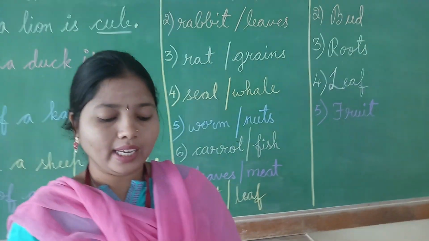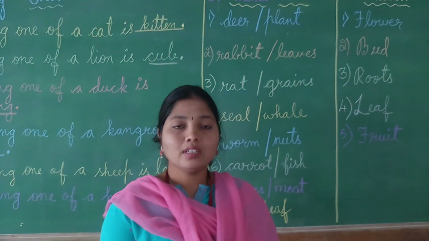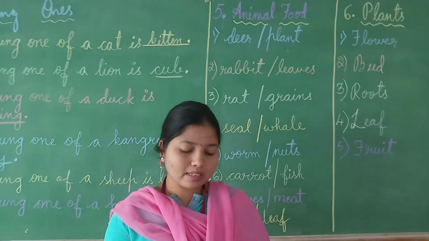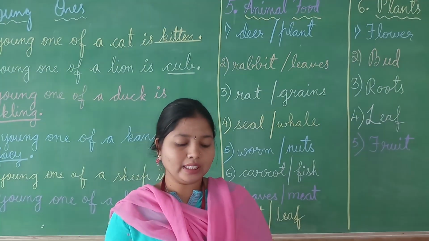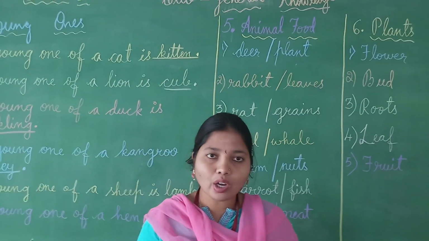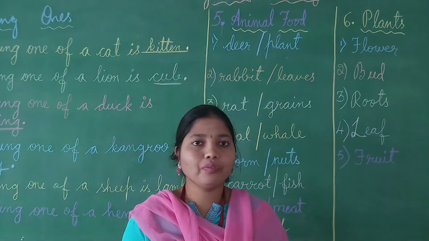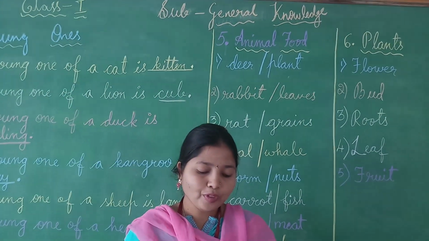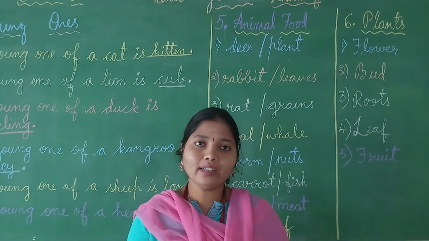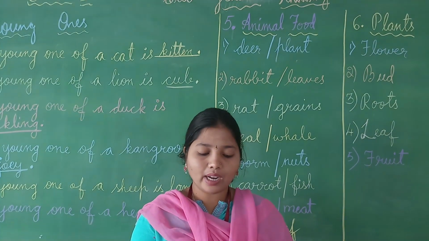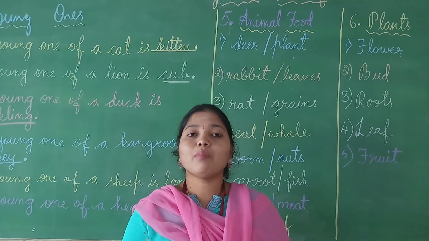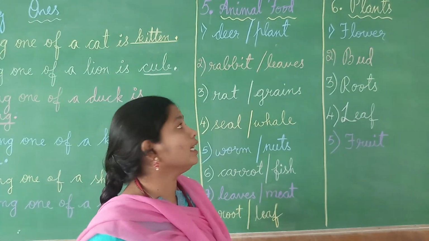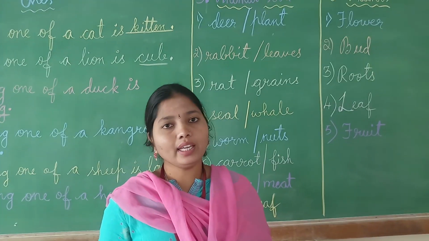Different animals eat different kinds of food. Some eat only plants, whereas others eat only meat. Some eat both. Children, you all have your food or not? Without food can you live? No, we can't live without food. Like this only, these animals also have their food. Some of them eat plants, some eat meat, and some eat both plants as well as animals. Now let us study what the animals will eat.